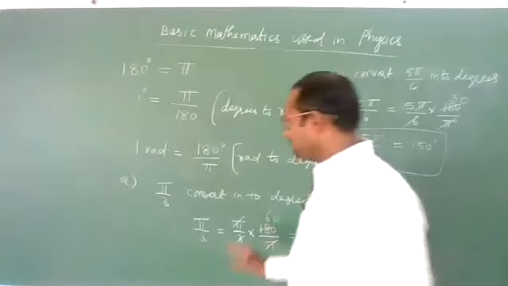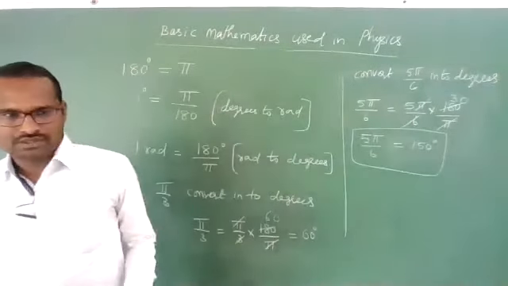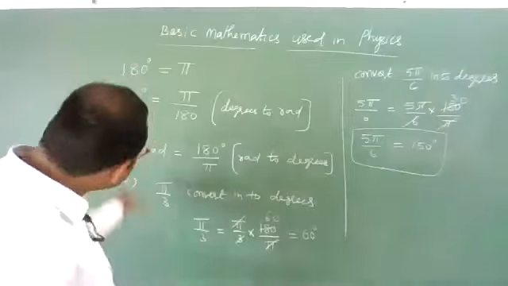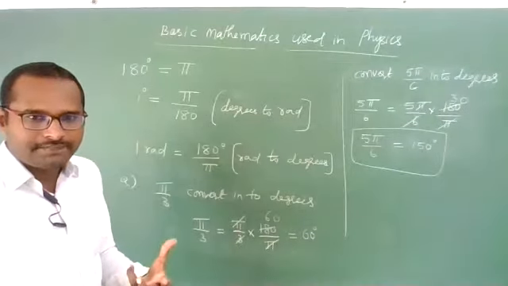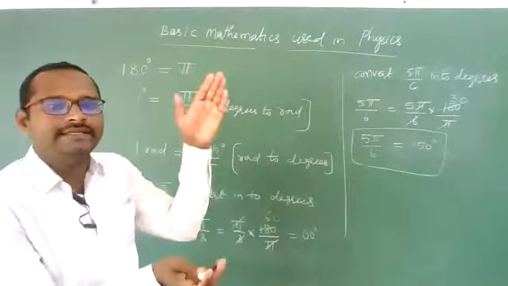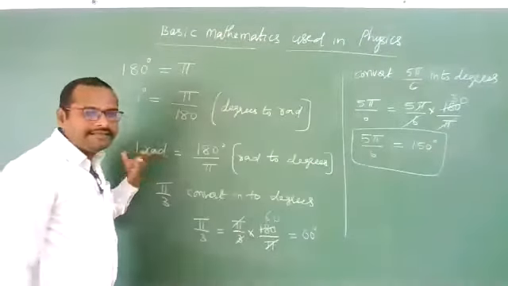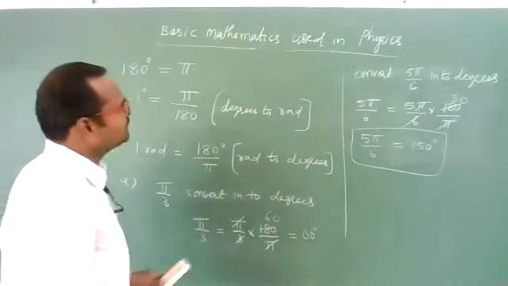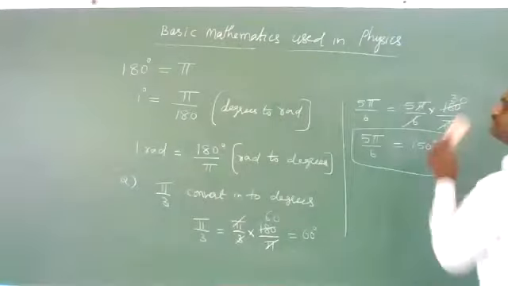Okay, sir. Everything is fine. We have understood how to convert it. Okay, fine. But what is a radian, sir? A radian means what? Degrees we know. Degrees means how much angle it has rotated. But what about a radian?